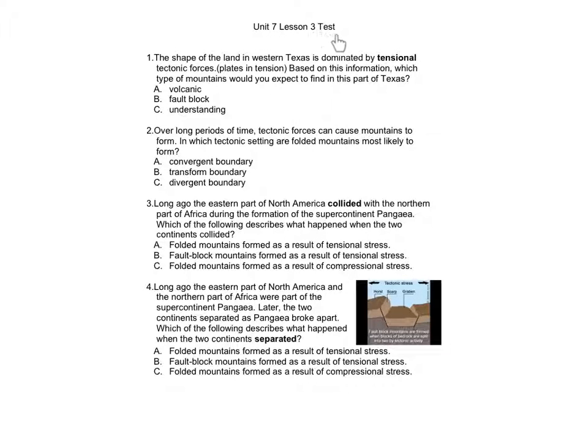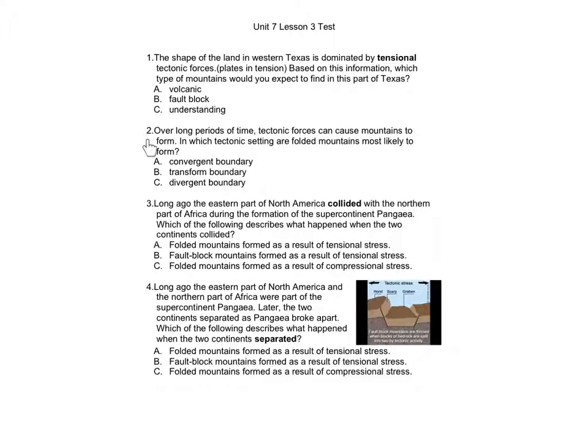Unit 7, Lesson 3 test. Number 1. The shape of the land in western Texas is dominated by tensional tectonic forces, plates in tension. Based on this information, which type of mountains would you expect to find in this part of Texas? A. Volcanic, B. Fault block, C.